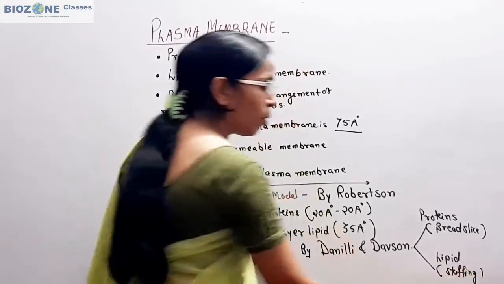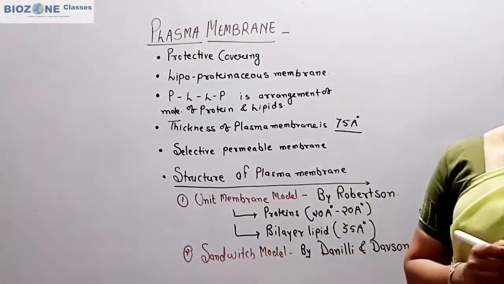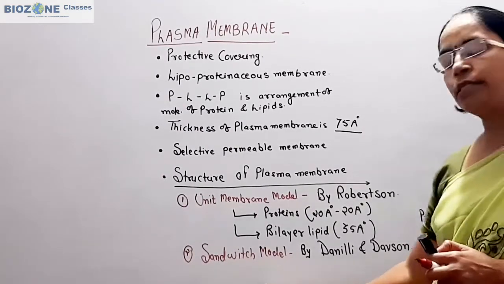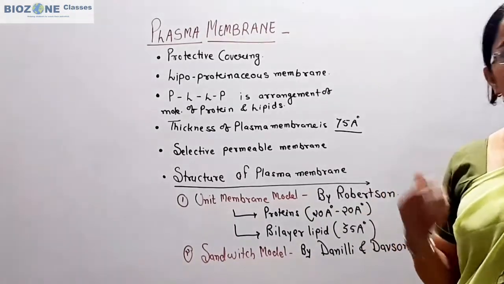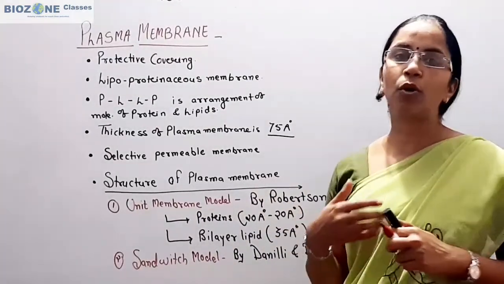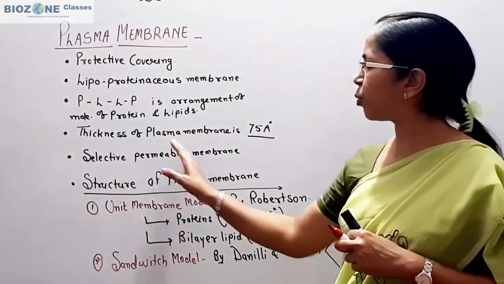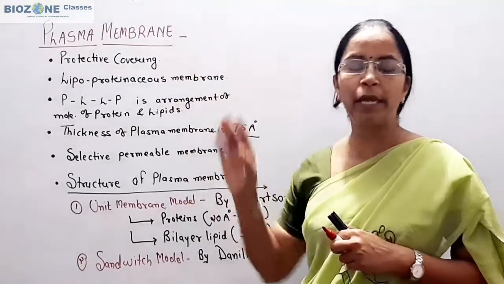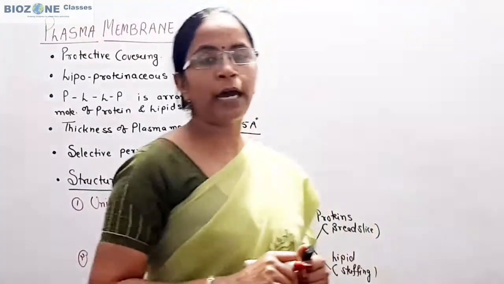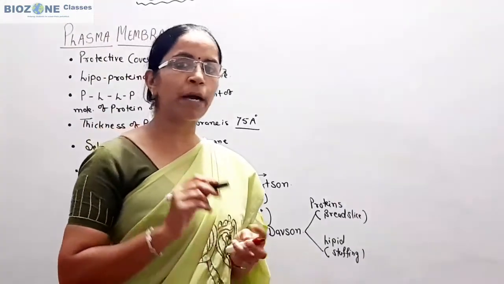But again, the model failed to explain the transport of molecules from cell to cell, or from the plasma membrane of one cell to another cell. Still, the sandwich model plays a significant role historically, and with its help the next scientists followed the arrangement of proteins and lipids. Secondly, when we use the terms protein and lipid for the plasma membrane, remember that lipid is present in the form of phospholipid and proteins are majorly present in the form of glycoproteins.